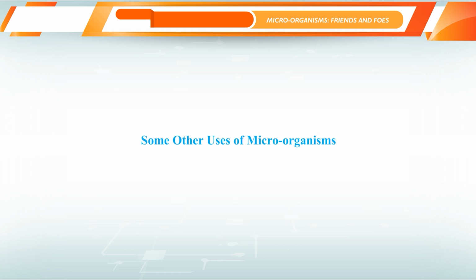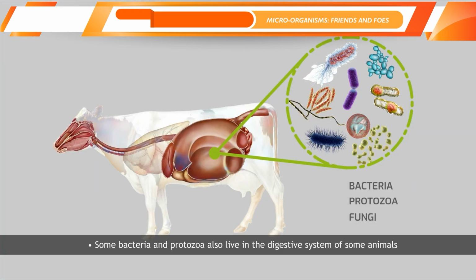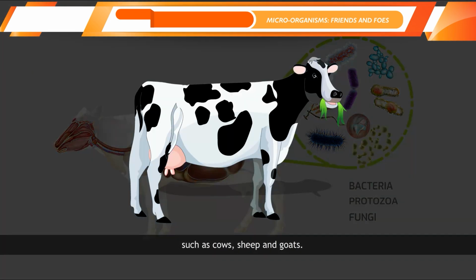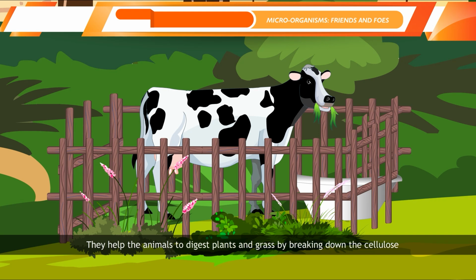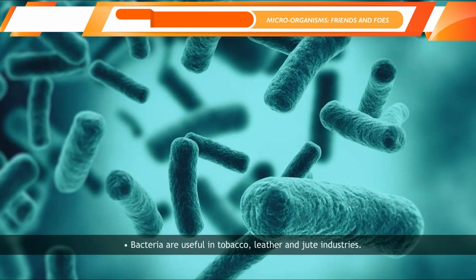Some other uses of microorganisms. Some bacteria and protozoa also live in the digestive system of some animals such as cows, sheep, and goats. They help the animals to digest plants and grass by breaking down the cellulose, which the animals cannot do themselves.